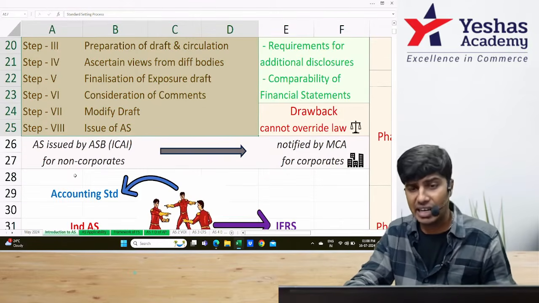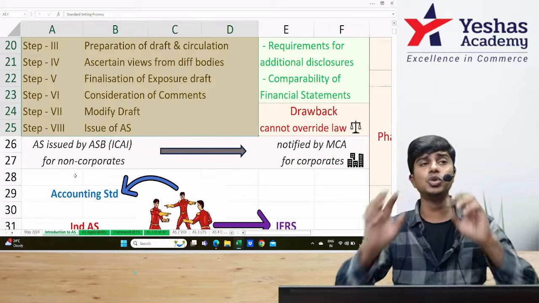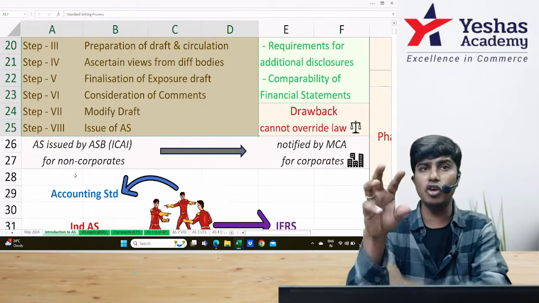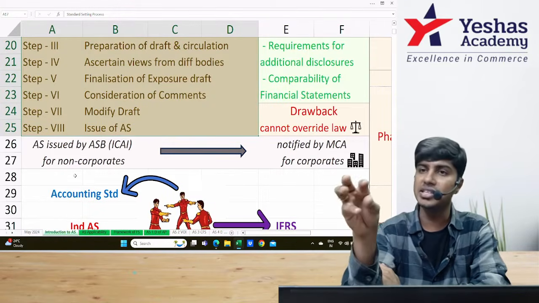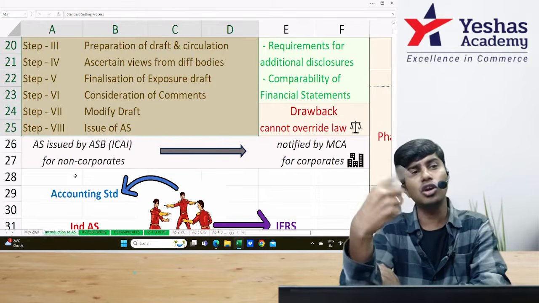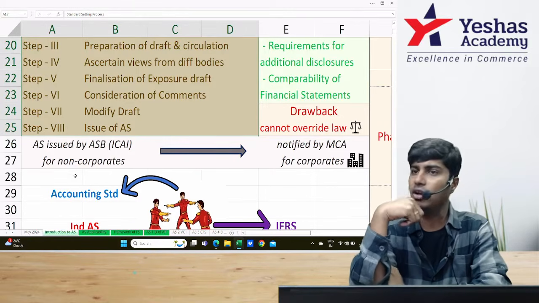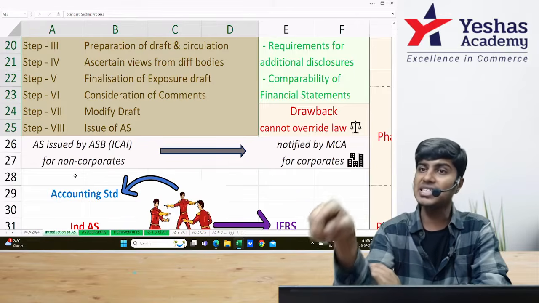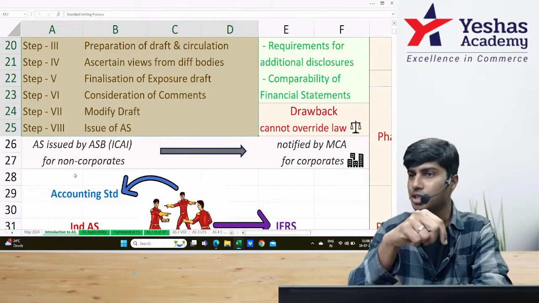And standards in our country, in India, are issued by MCA, Ministry of Corporate Affairs, that is by the Companies Act. These are applicable for companies. But for non-corporate entities, MCA cannot issue accounting standards. There ICAI's Accounting Standards Board comes into the picture.